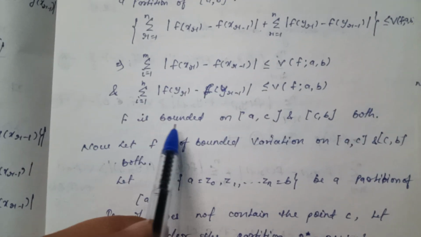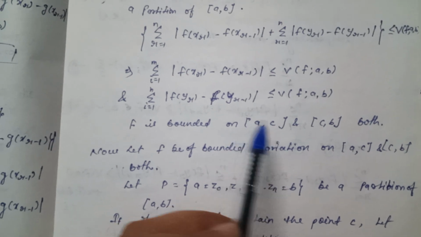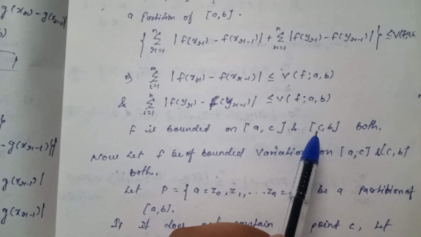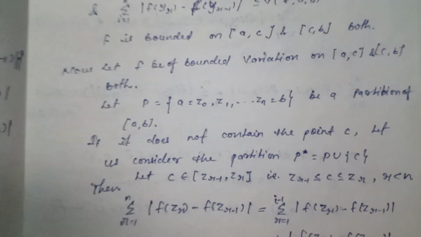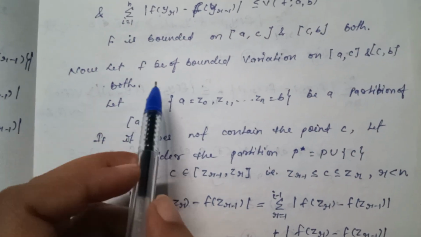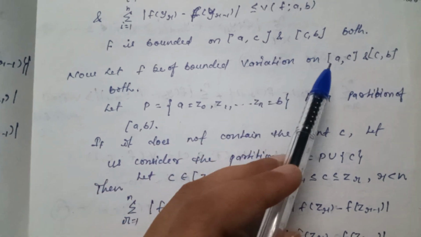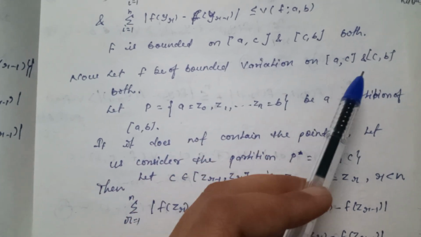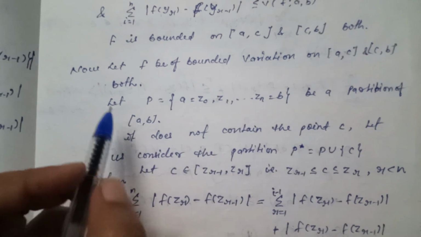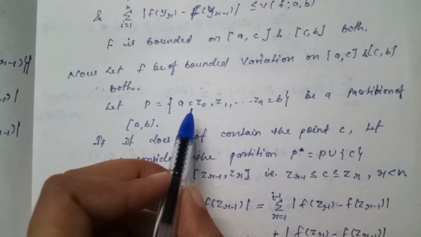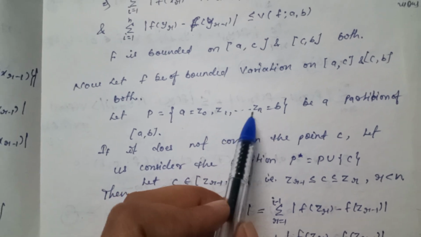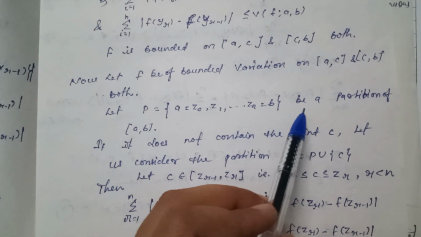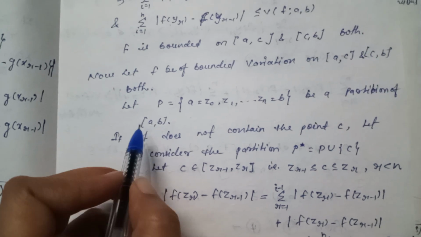Now f is bounded on closed interval [a, c] and closed interval [c, b] both. Now let f be of bounded variation on closed interval [a, c] and closed interval [c, b] both. So let P = {a = z_0, z_1, ..., z_n = b} be a partition of closed interval [a, b].